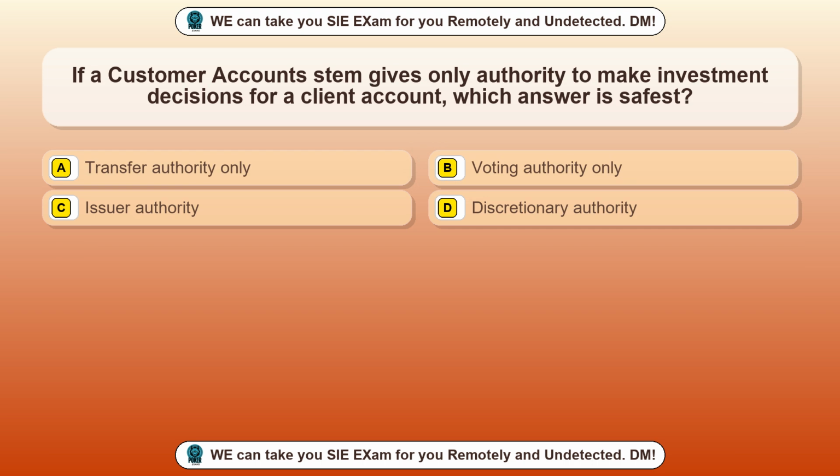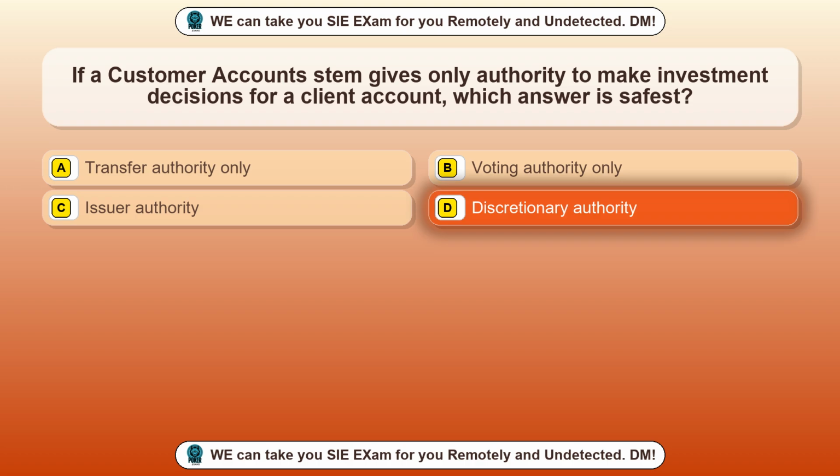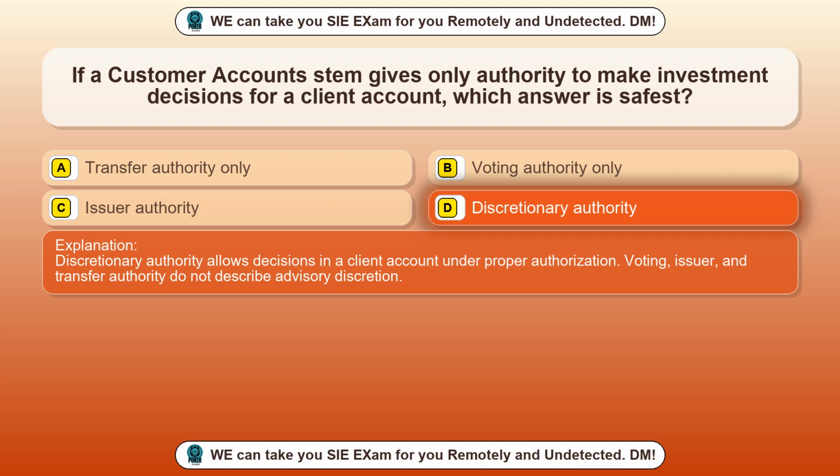Question 71. If a customer account stem gives only authority to make investment decisions for a client account, which answer is safest? Option A, transfer authority only. Option B, voting authority only. Option C, issuer authority. Option D, discretionary authority. The correct answer is option D, discretionary authority. Discretionary authority allows decisions in a client account under proper authorization. Voting, issuer, and transfer authority do not describe advisory discretion.